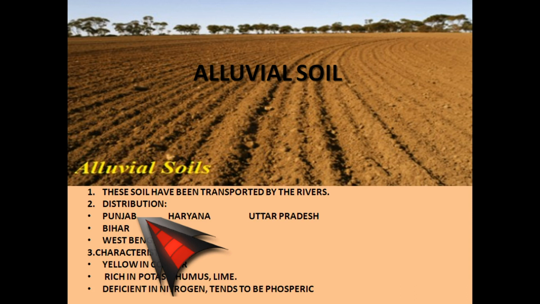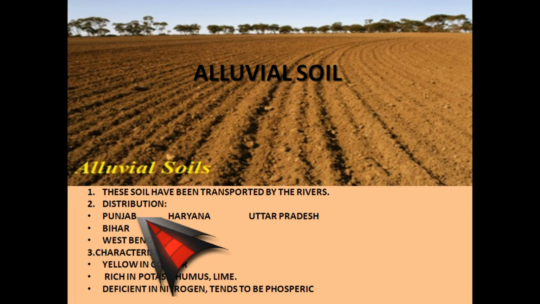What are the characteristics of the alluvial soil? It is yellow in color, rich in potash, humus and lime, deficient in nitrogen, tends to be phosphoric, and varies greatly in texture from coarse to fine material.